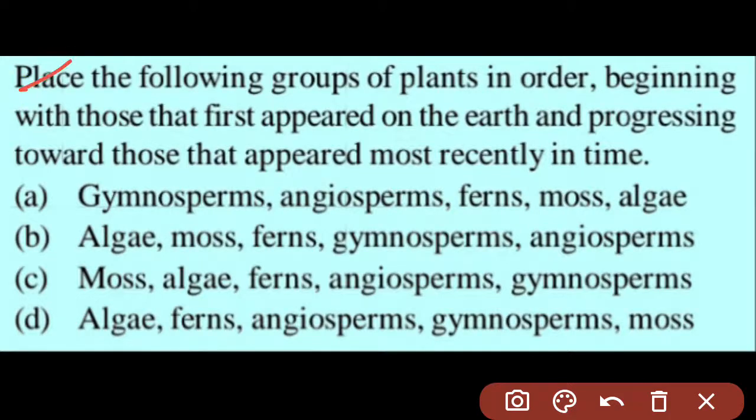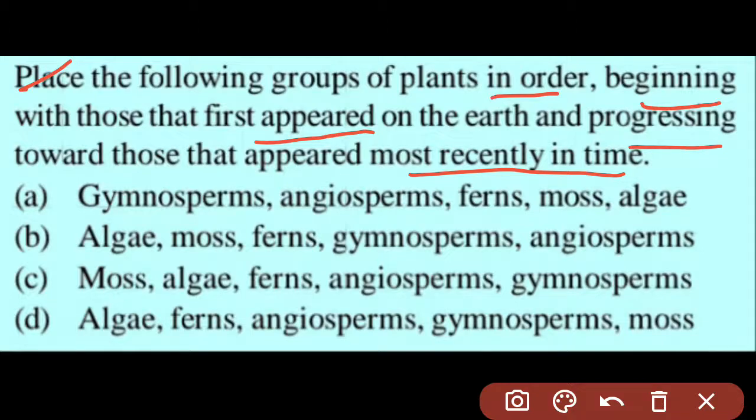This question is: place the following groups of plants in order, beginning with those that first appeared on earth and progressing toward those that appeared most recently in time. So here we have to find which appeared first, in the beginning.